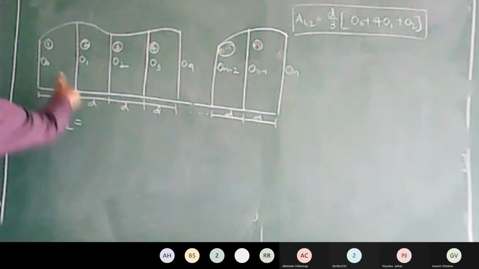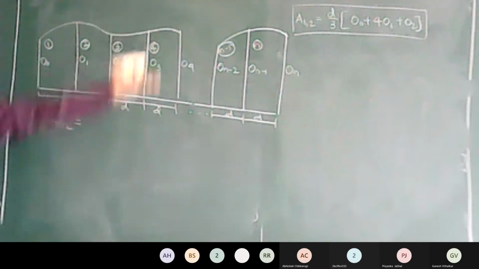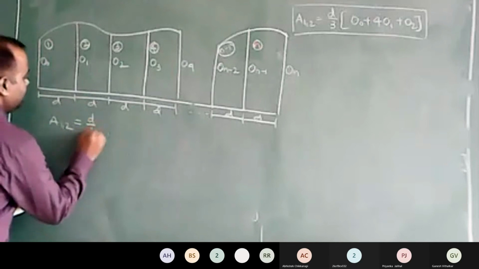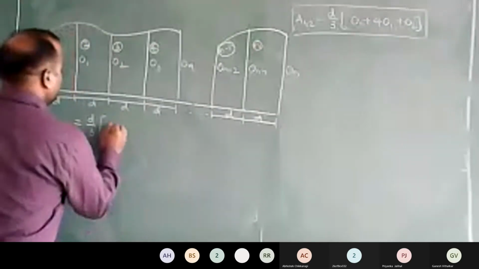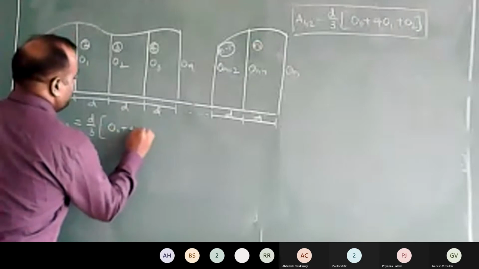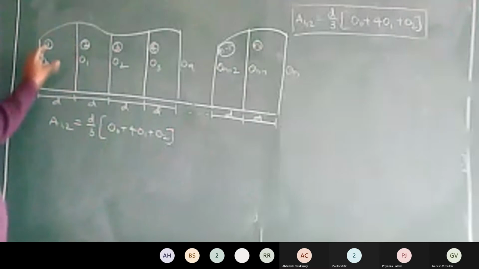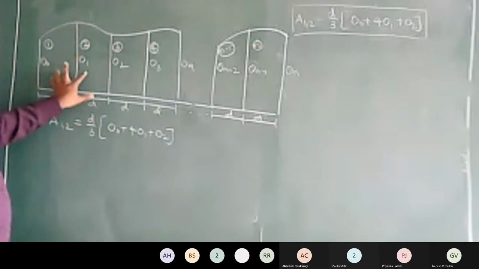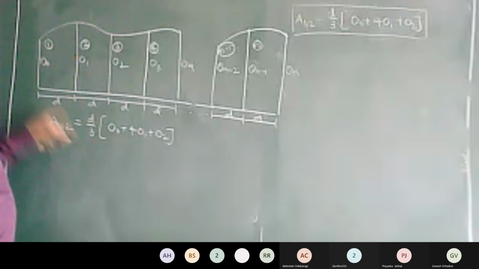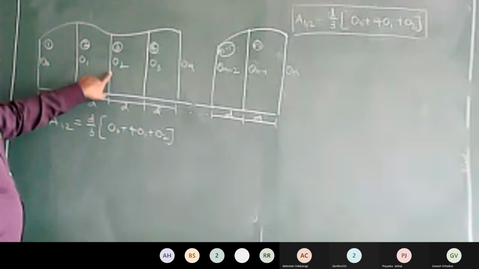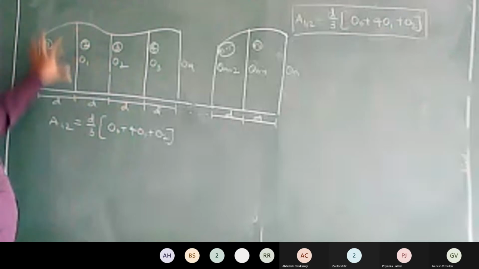Okay. What's the area of the first 2 strips? Area of the first 2 strips is nothing but d by 3 multiplied by O0 plus 4 times of O1 plus O2. So in simple way, area of the 2 strips together equals d by 3 times O0 plus 4 times the middle offset plus 1 time the last offset.